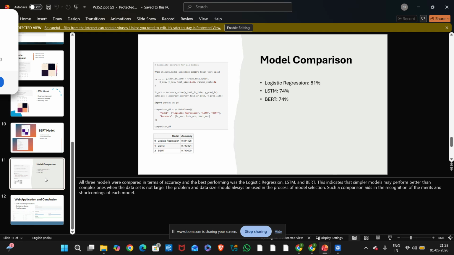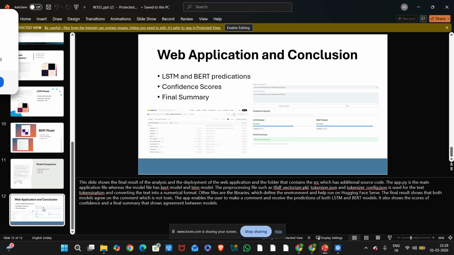Model comparison. After comparison, logistic regression 81%, LSTM 74%, BERT 74%. So logistic regression performed best for this dataset. This proves model selection depends on data size and project requirements.